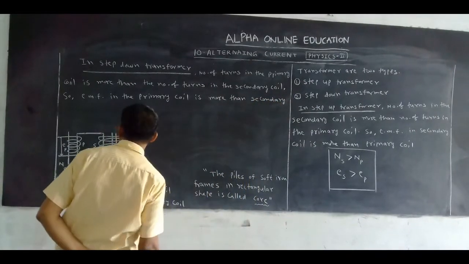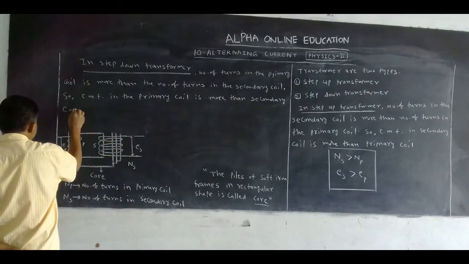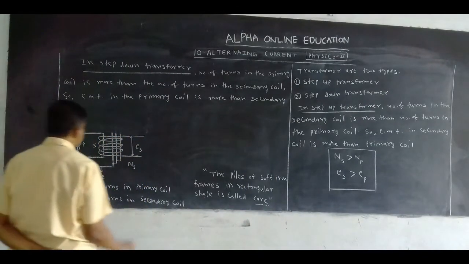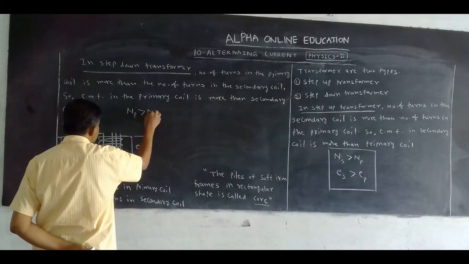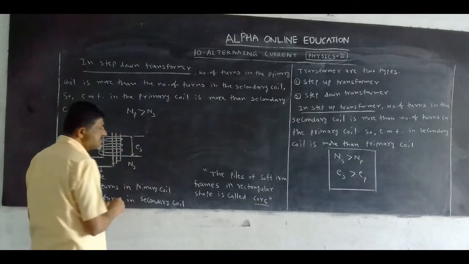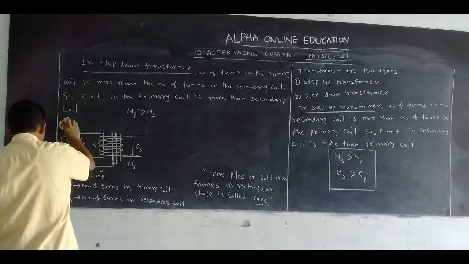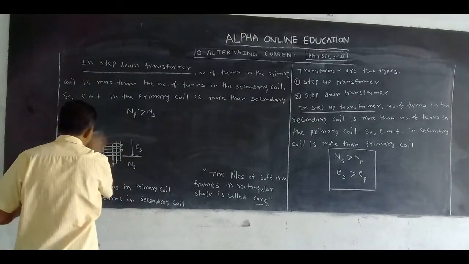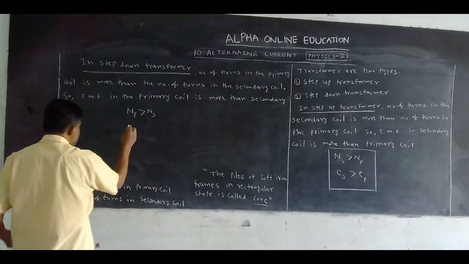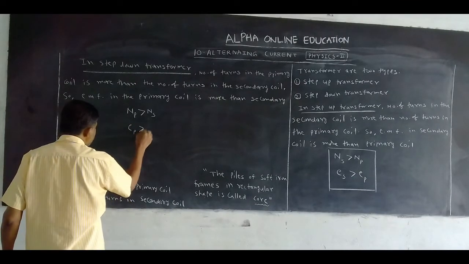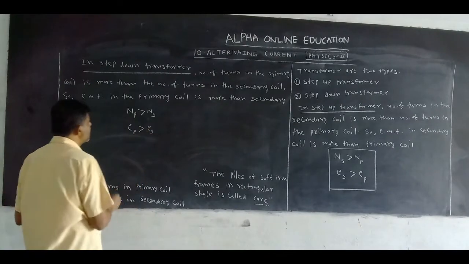Okay, in a step down transformer, what happened? The number of turns in the primary coil is more than the number of turns in the secondary coil. So what about EMF in the primary coil? The EMF in the primary coil is more than the EMF in the secondary coil.